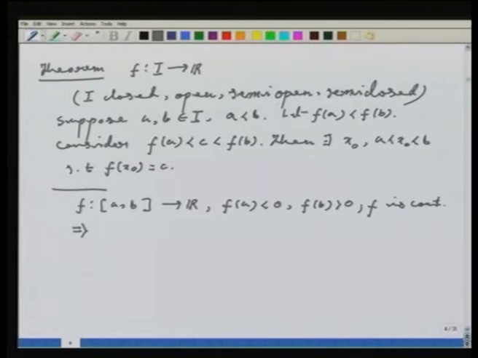Fine. The claim is, this implies there exists x naught in [A, B] such that f of x naught equals 0.